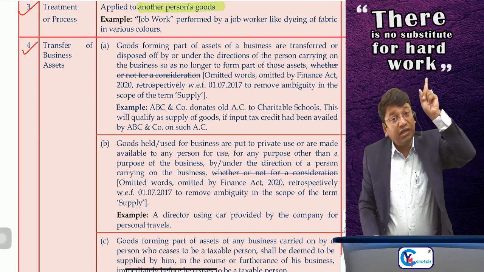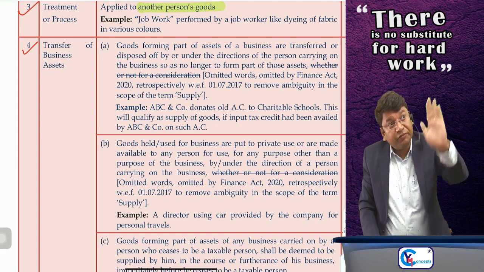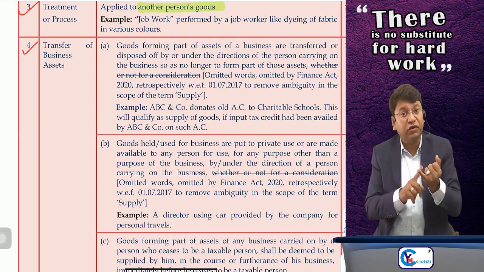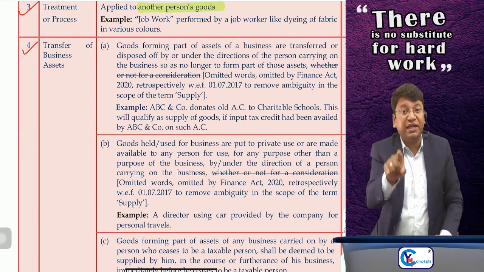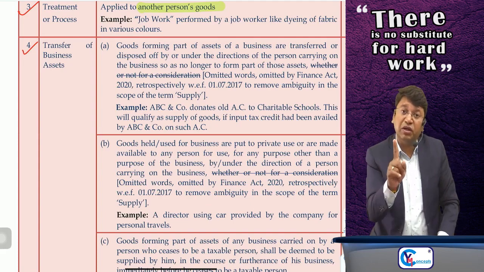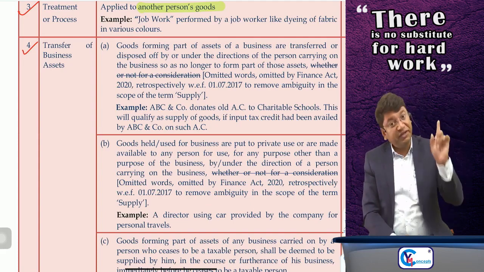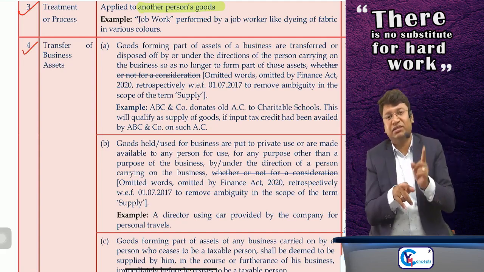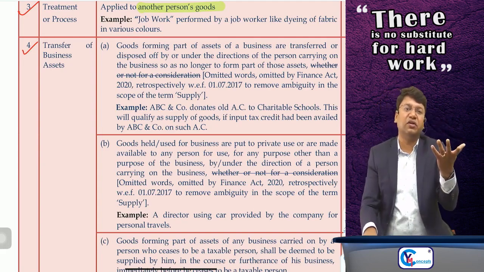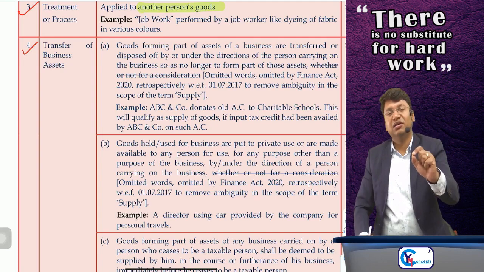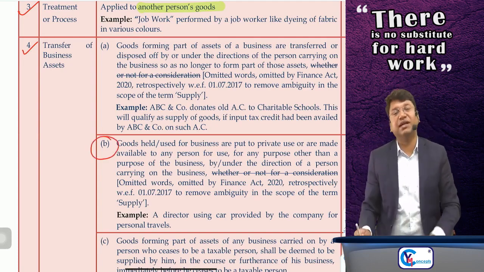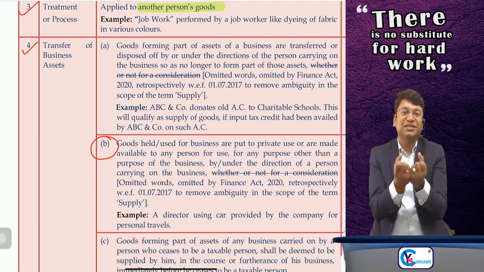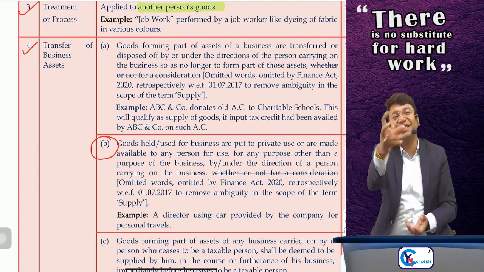But yes, the question of whether it is supply of goods or service will come only if it is covered in the definition of the term supply. So first of all, you will have to check whether it is supply or not. If it is without consideration, then first of all you will have to check whether it is covered in Schedule number 1 or not. If it is covered in Schedule number 1, then only it will be supply. And if it is supply, then only the question will come whether it is supply of goods or supply of service. And since it is permanent transfer or disposal of the asset of the business, it is supply of goods. And if it is temporary transfer, then it is supply of service. Sir, suppose I have put some assets of the business to my personal use, other than for business purpose.